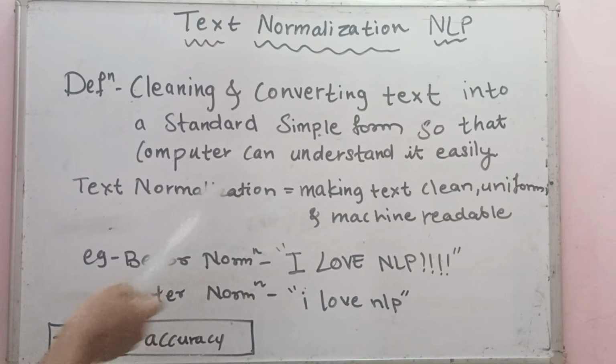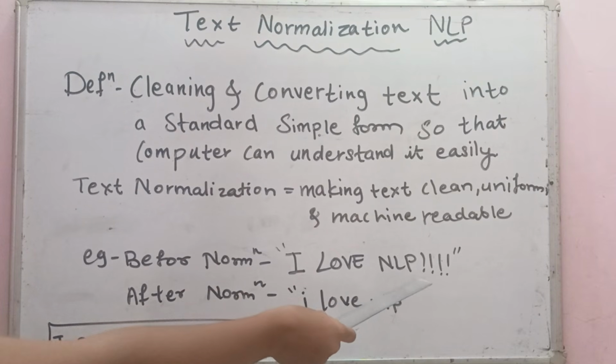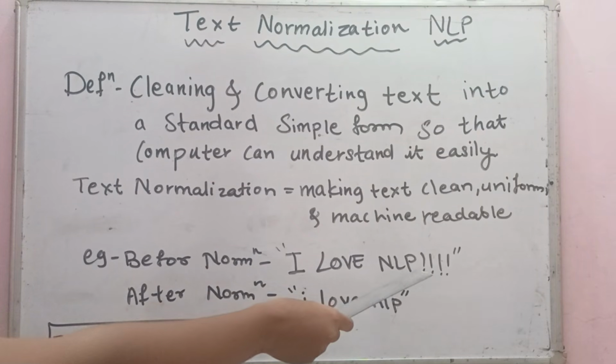In simpler words, we can say text normalization is equal to making the text clean, uniform and machine readable. Example: before normalization, the text is in uppercase and has unwanted exclamations. After normalization, it will convert the uppercase into lowercase and remove the extra punctuations.